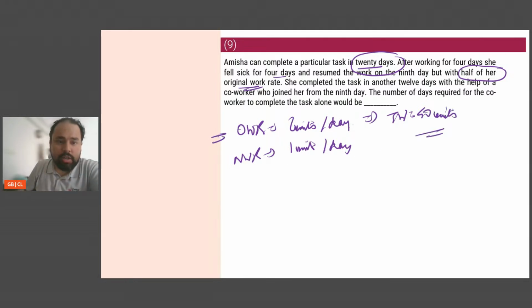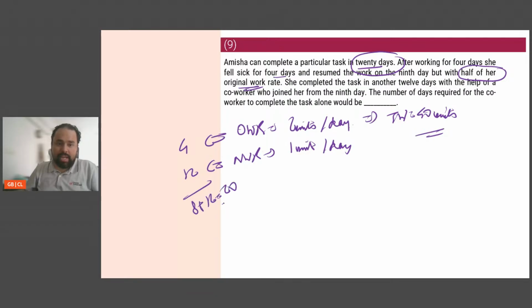So I know the total work is 40 units. She works initially for 4 days at the original work rate, then 4 days off, and at the new work rate she will work for 12 days. Total is 20 days. So in the days that she has worked, what is the total work Amisha has done? 4 into 2, which is 8, plus 12 into 1, which is 12. That means she has done 20 units of work.